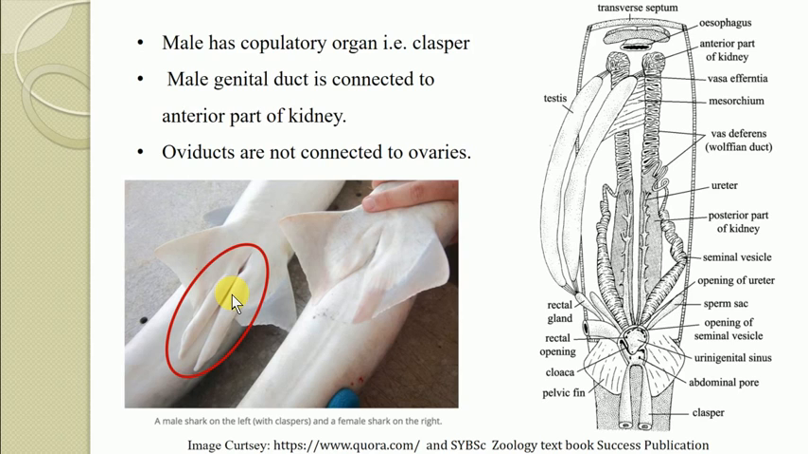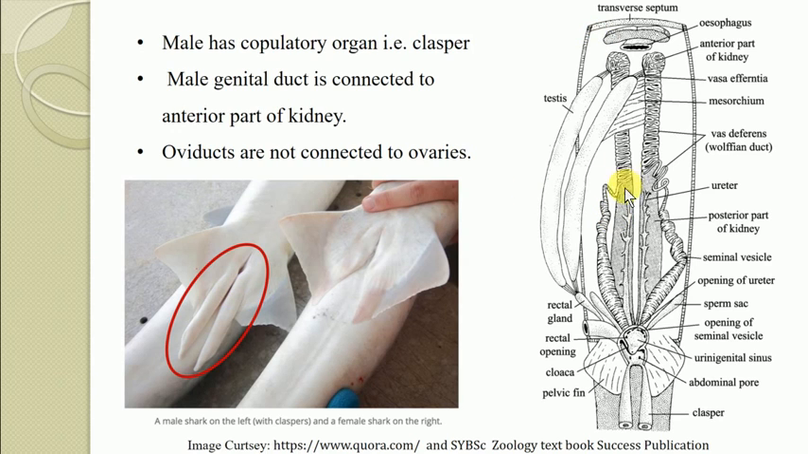And these claspers are used for transferring the sperm into the female genital tract, as the fertilization is internal in most cases of chondrichthyes. Sometimes it is also external, but for the purpose of transferring the gametes into the female genital tract, the clasper is useful. Then the male genital duct is connected to the anterior part of the kidney.